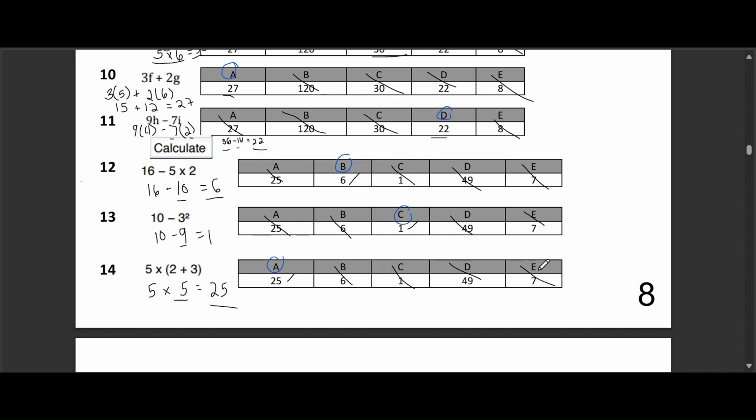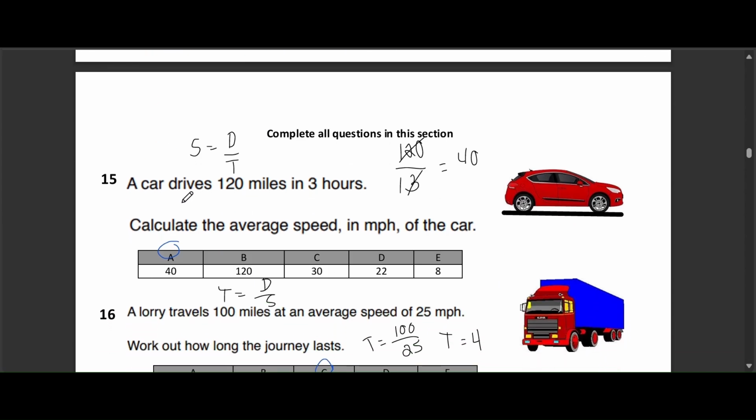Last one. Question 15. A car drives 120 miles in 3 hours. Calculate the average speed in miles per hour. Our options are A is 40, B is 120, C is 30, D is 22, and E is 8. The correct answer here is option A, which is 40. To find speed, we use the formula. Speed equals distance divided by time. In this case, that's 120 divided by 3, which equals 40 miles per hour. Option B is just the distance, not the speed, and the others are incorrect divisions.